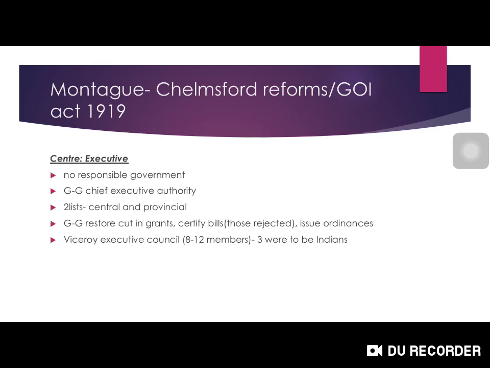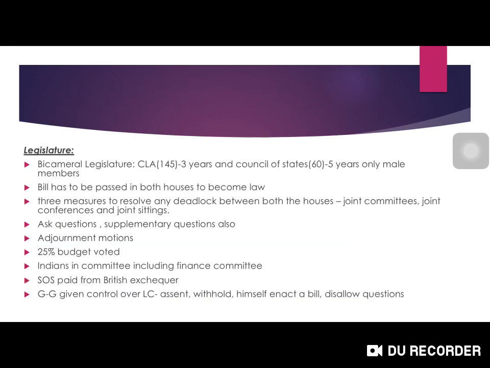On the Viceroy's Executive Council, in the previous Act of 1909 there were 8 members, but in this Act 8 to 12 members were included, and 3 had to be Indians. Next, in the legislature, a bicameral legislature was included in the Central Legislature, just like the present Indian Constitution, where Parliament has Rajya Sabha and Lok Sabha. In the same way, there was the Central Legislative Assembly and the Council of State. The Central Legislative Assembly was for 3 years and the Council of State for 5 years, and only male members were included in the Council of State.